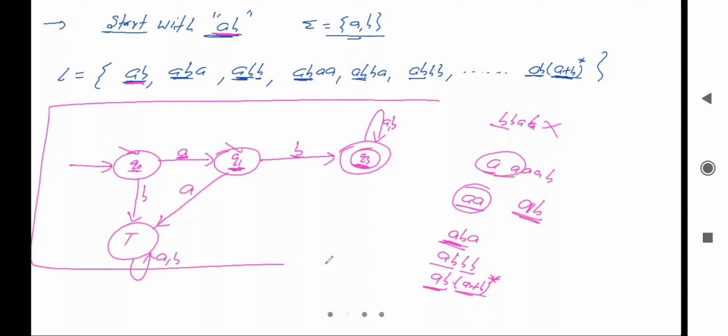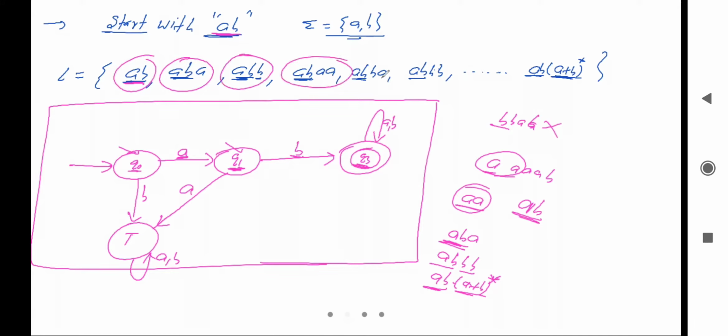Finally we can say this is the minimal DFA, and it will accept all the strings that belong to the language. You can verify any string that belongs to the language, it will definitely accept. And you can also verify a string that doesn't belong to the language, it will not accept that string.